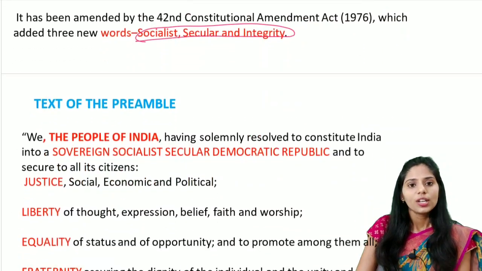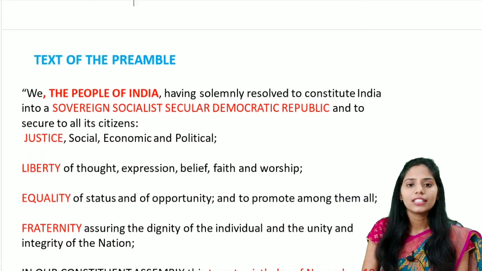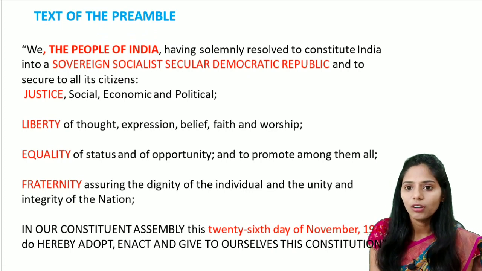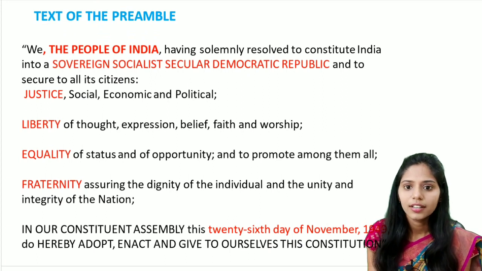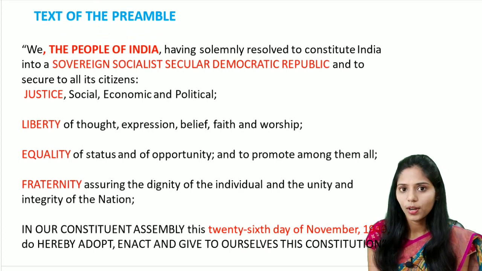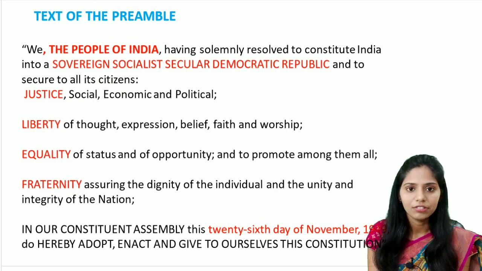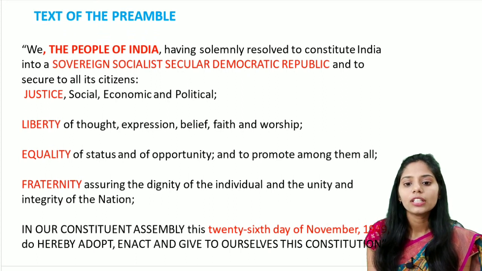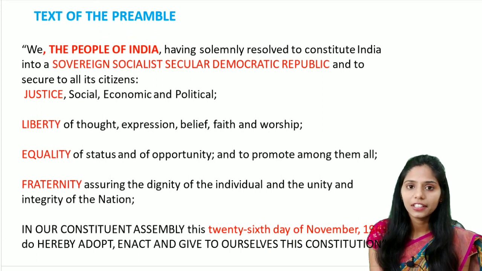Okay. So let us see the text of the preamble. The text says: We, the people of India, having solemnly resolved to constitute India into a sovereign, socialist, secular, democratic republic, and to secure to all its citizens justice, social, economic, and political, liberty of thought, expression, belief, faith, and worship, equality of status and of opportunity, and to promote among them all fraternity, assuring the dignity of the individual and the unity and integrity of the nation.